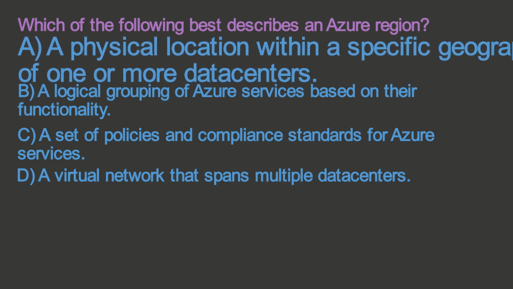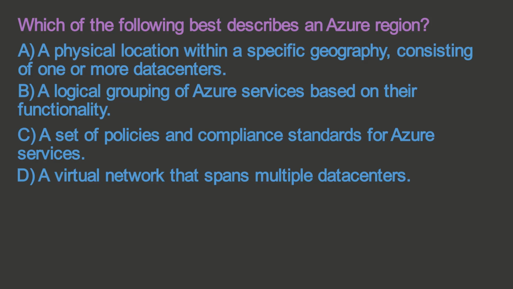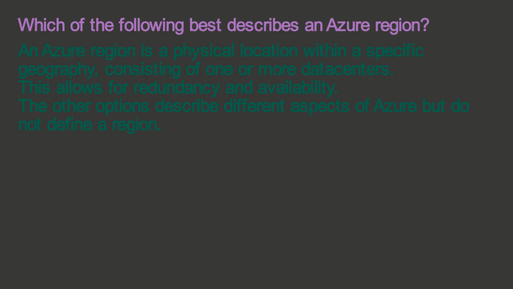The correct answer is A, a physical location within a specific geography consisting of one or more data centers. An Azure region is a physical location within a specific geography consisting of one or more data centers. This allows for redundancy and availability. The other options describe different aspects of Azure, but do not define a region.